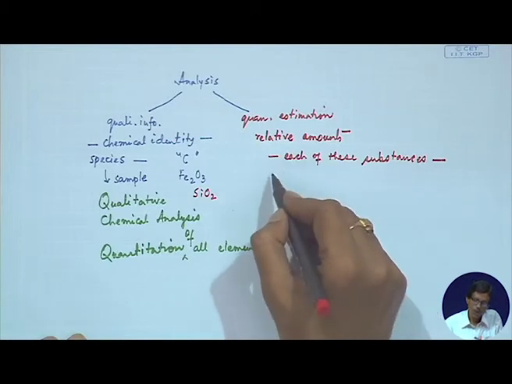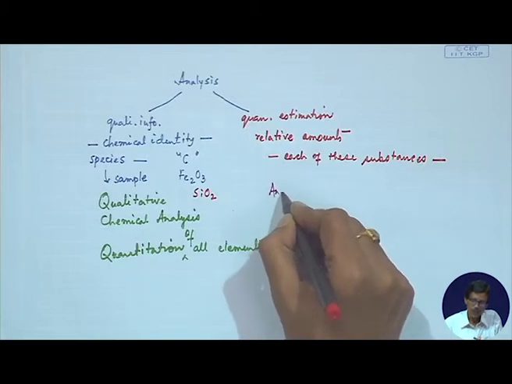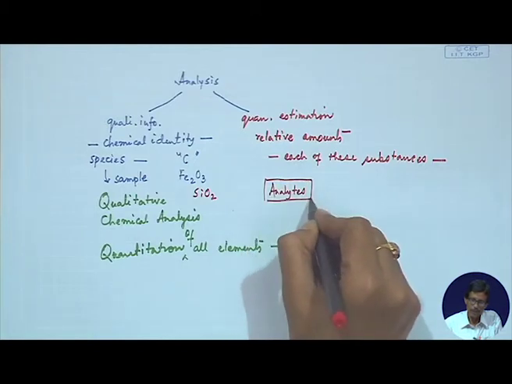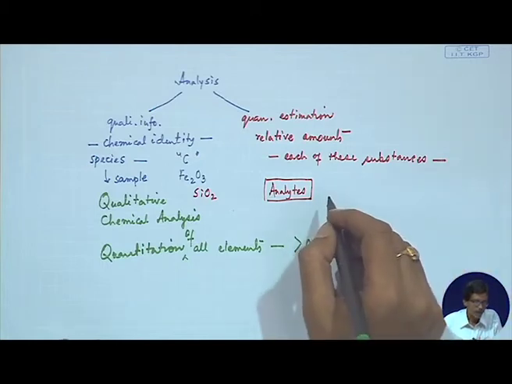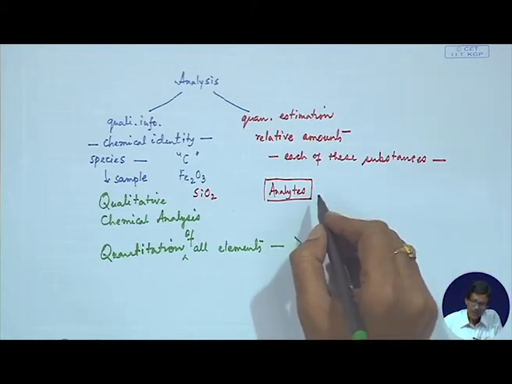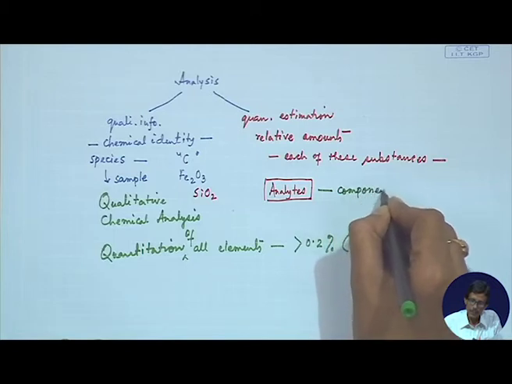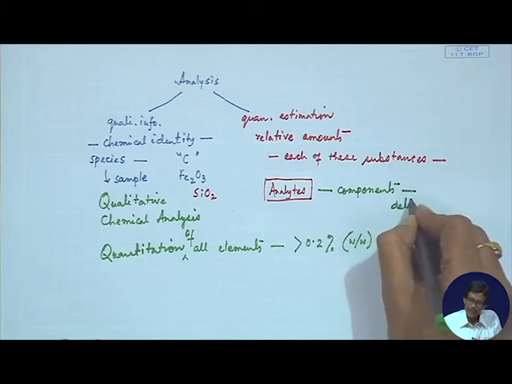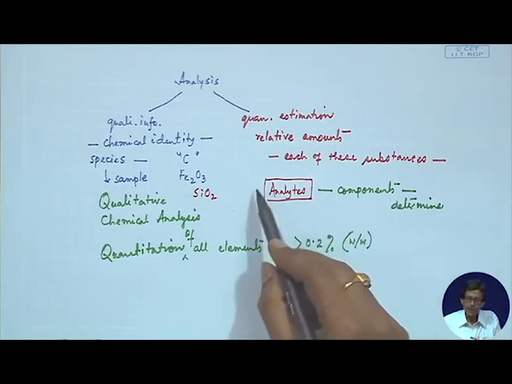So, these unknown species which we have analyzed are known as analytes. This is a typical terminology which we will be utilizing and discussing. In these analytes we try to understand what components are present which we can determine.